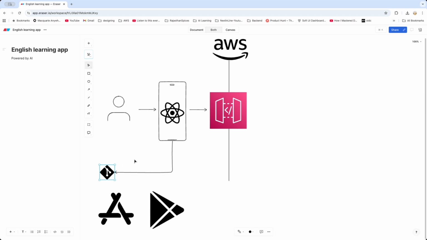And then the user is basically going to be taking a copy of this application from either the Play Store or the App Store, right? So I'm just going to be putting it like this.